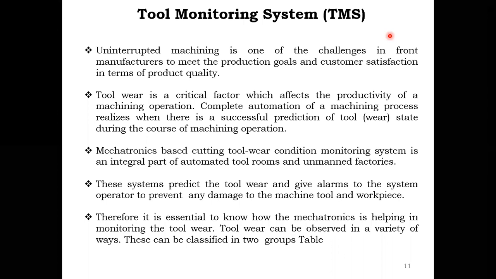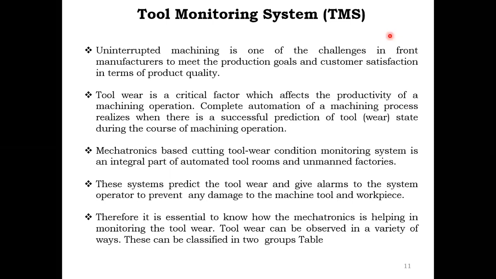Uninterrupted machining is one of the challenges in front of manufacturers to meet the production goals and customer satisfaction in terms of product quality. Tool wear is a critical factor which affects the productivity of a machining operation. The complete automation of a machining process is realized when there is a successful prediction of tool state during the course of the machining operation.